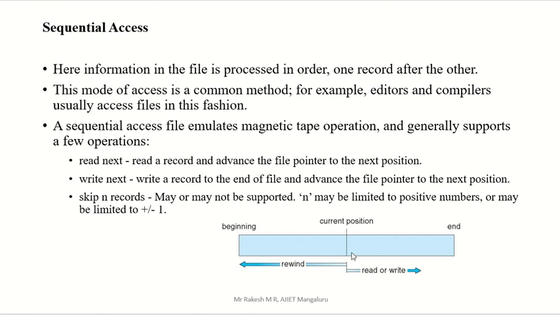Another one is skipping file. Skipping file means you are in this part of the directory, and whatever file you need is here. So one by one you can skip, either backward or forward. Skipping is possible backward side or forward side. That's why here they give unlimited to plus or minus 1. Only one file we can skip, not more than one.